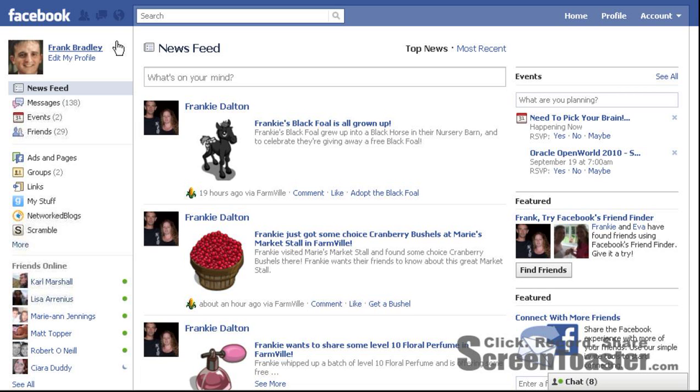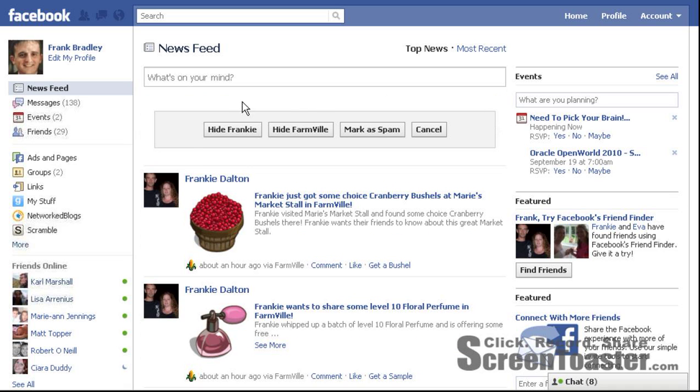So how can I remove this? Well, it's actually quite simple. So if I actually go to the post and hover over it, you'll see this X button appears in the top right corner. So if I click on that, this changes and it'll give me a couple of options. It'll say either hide Frankie, hide Farmville, mark as spam, or cancel.